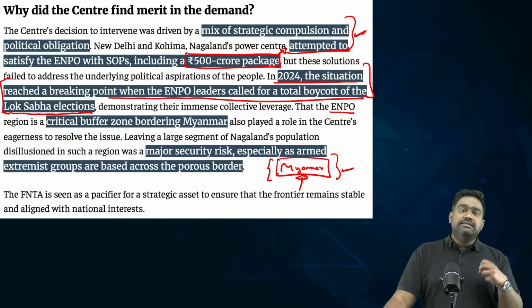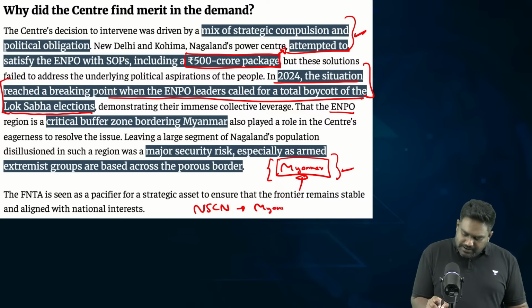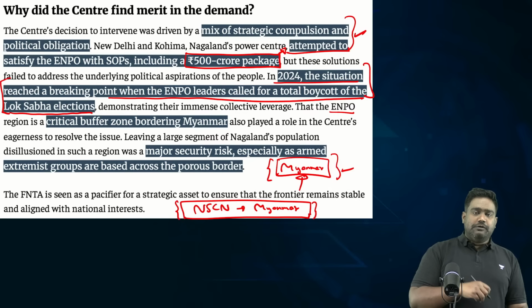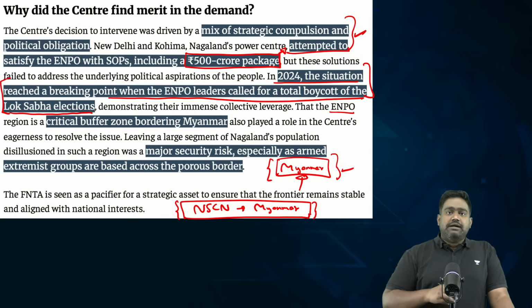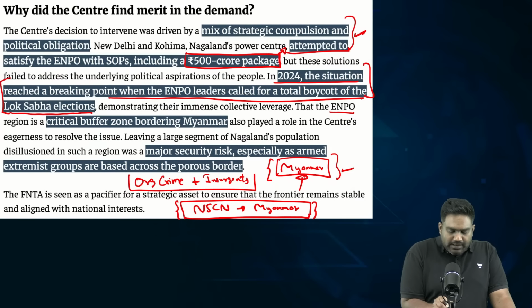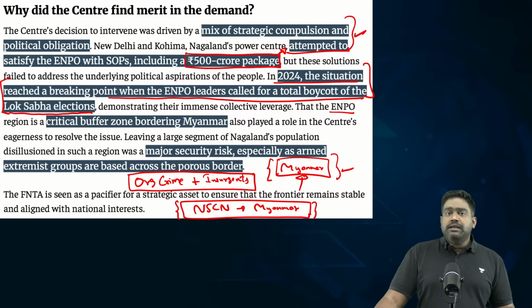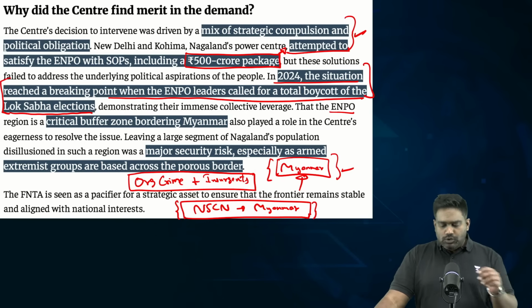There are subclans of Nagas in Myanmar as well. And some of the Naga insurgent groups connected to the NSCN and different factions of NSCN operate across the border in Myanmar. There are multiple other Northeast insurgent groups, including ULFA and the others, which have a nexus with organized crime, such as drug trafficking, arms trafficking, human trafficking. So the presence of these security challenges is something that worried India when ENPO gave a call to boycott the Lok Sabha elections. That is something India can't afford in a frontier region, that too along a sensitive border like the border with Myanmar.